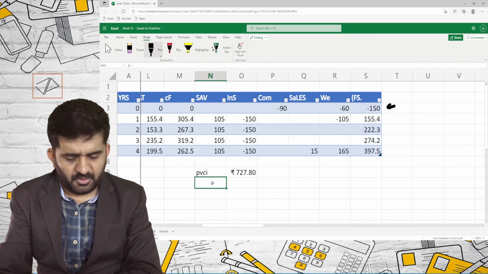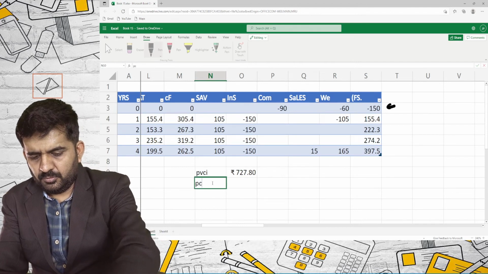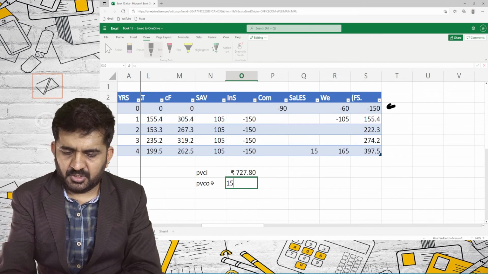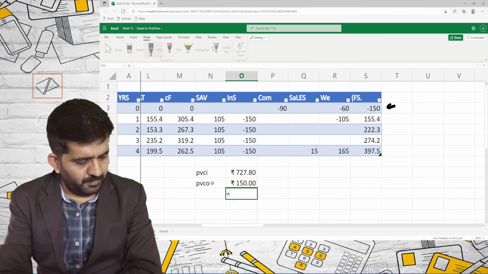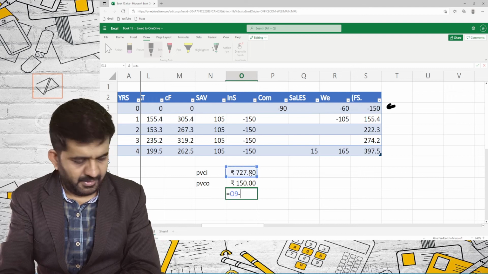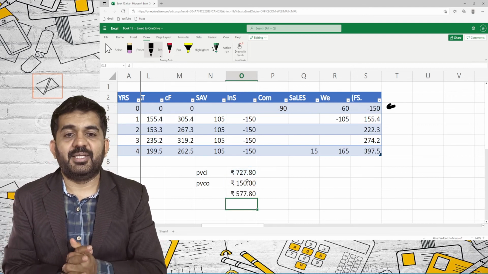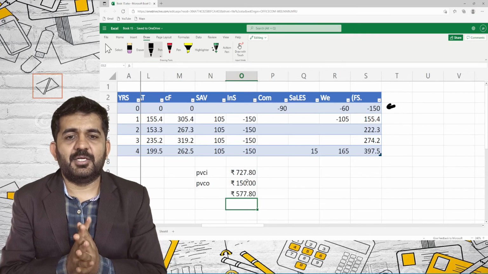This is my present value of cash inflow. Present value of cash outflow, we are already knowing at the end of 0 year is 150, and so my NPV will be this minus this figure will give me 577.80. This is my net present value.